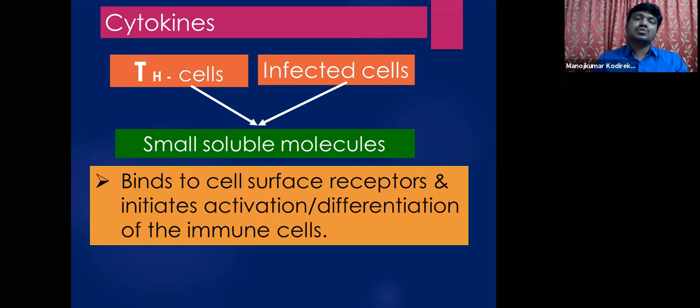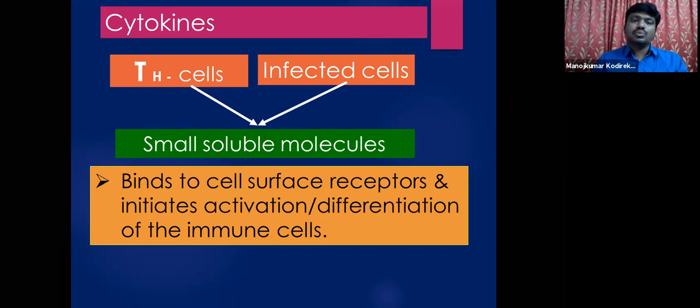Now, what do these cytokines do? They bind to cell surface receptors, and thereafter they initiate the activation and differentiation of different immune cells. This is the main function of cytokines. Once they bind with the receptors present on the surface of the cell, they initiate the activation of immune cells like T lymphocytes, B lymphocytes, natural killer cells, macrophages, dendritic cells, and effector cells. All these are different varieties of immune cells.